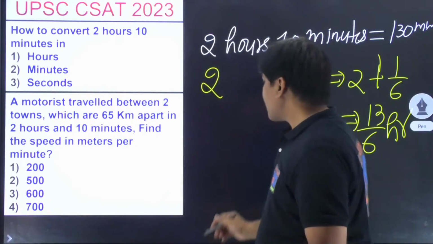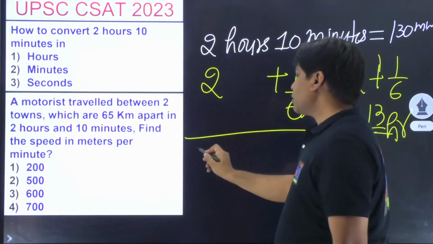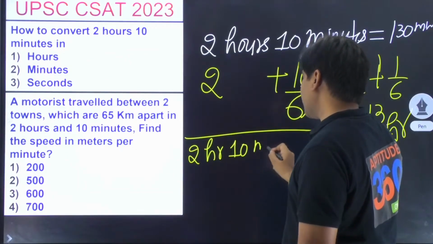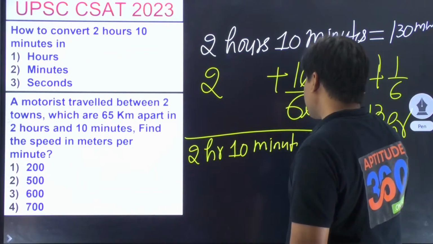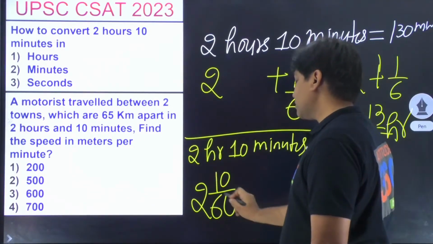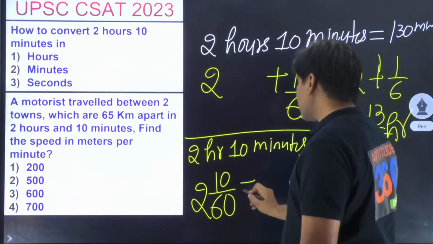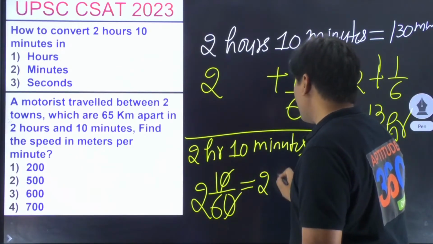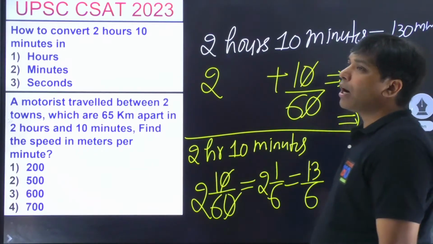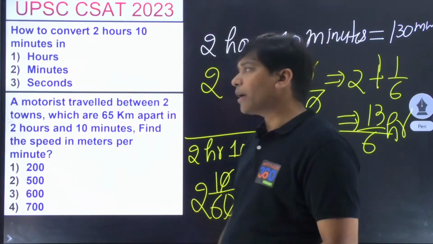तो whenever you come across something like this, say for example 2 hours 10 minutes, तो what is it that you should be doing in your calculation? फटाफट से इसको लिख दो 2 10 by 60, as simple as that. The moment you write 2 10 by 60, it comes out as 2 1 by 6. आपका कैलकुलेशन थोड़ा सा फास्टर होगा, आप जो लिखोगे वो थोड़ा सा बचा लोगे.